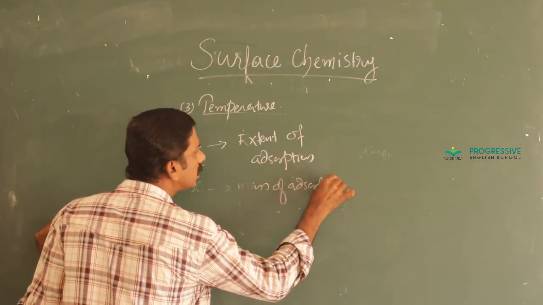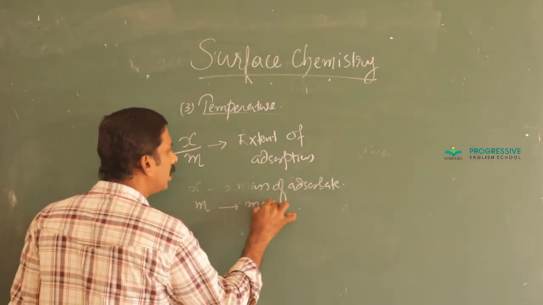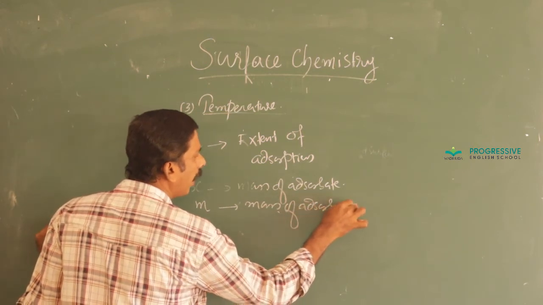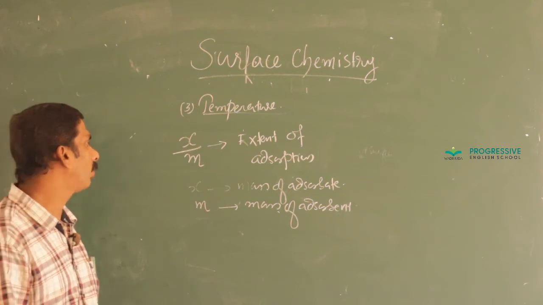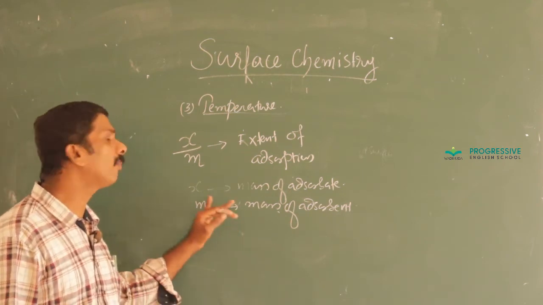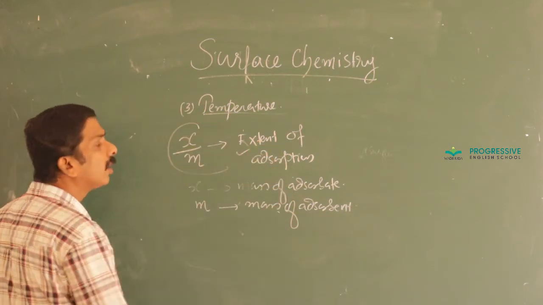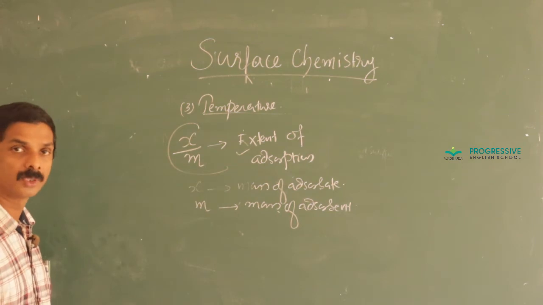X is the mass of adsorbate and m is the mass of adsorbent. That ratio is called extent of adsorption, x by m.